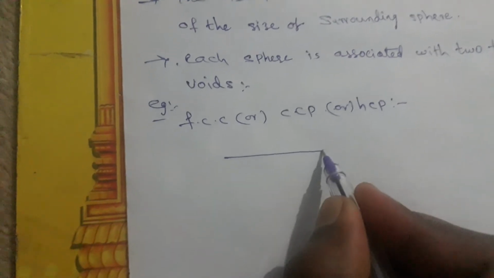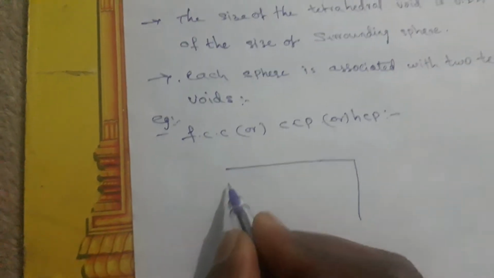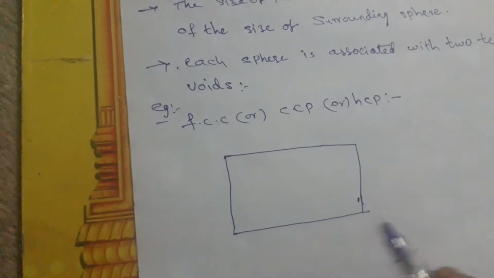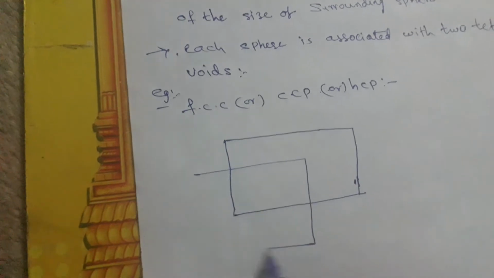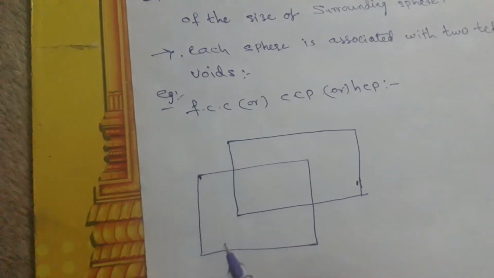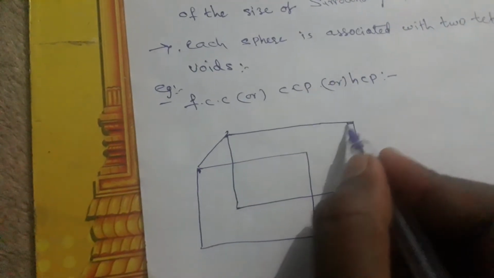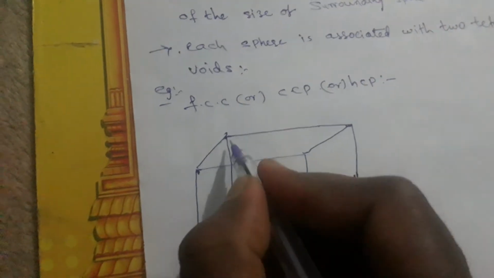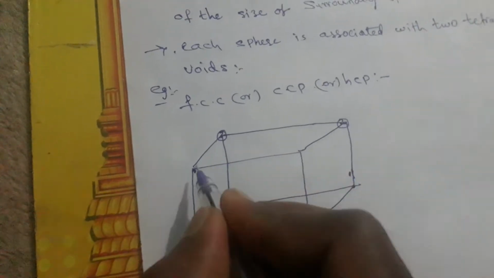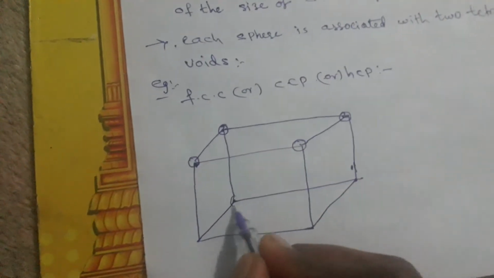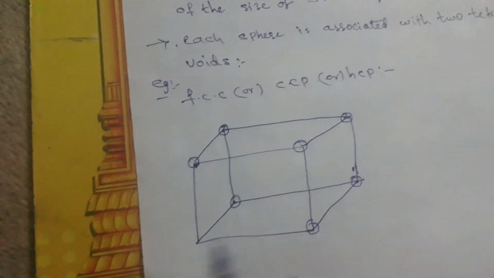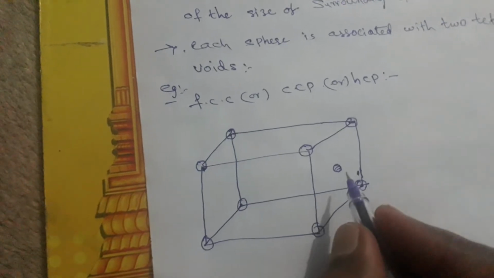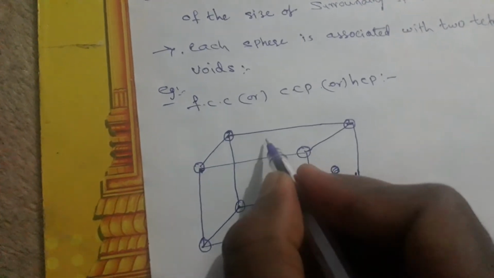First you draw a cubic close packing or FCC structure, that is a cube. There are atoms present at the corners of the cube. This is FCC, so atoms are also present at the face centers. This is face 1, face 2, face 3, and face 4.